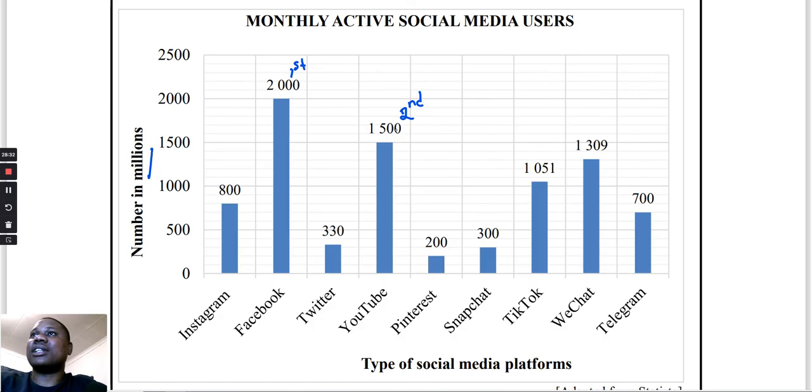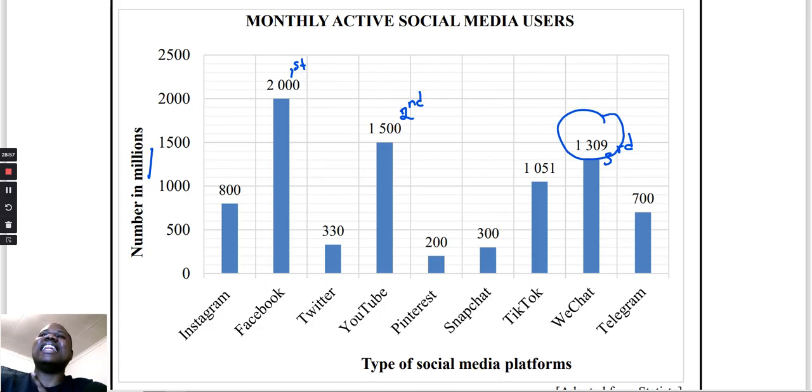This is my favorite here, because there's a lot of education here. Here it's just social life that won't take you anywhere, but here there's education. The second one is followed by WeChat. So the third most popular is WeChat.